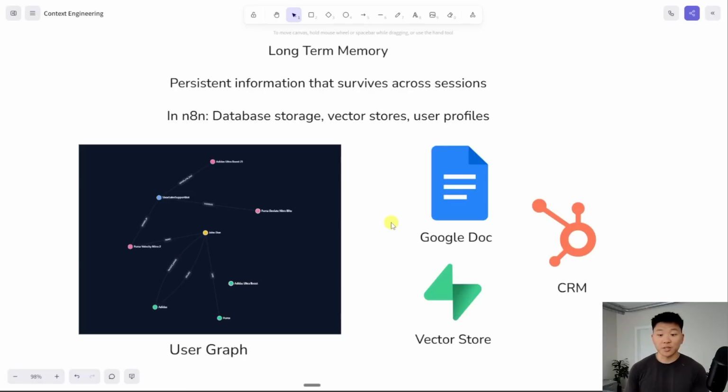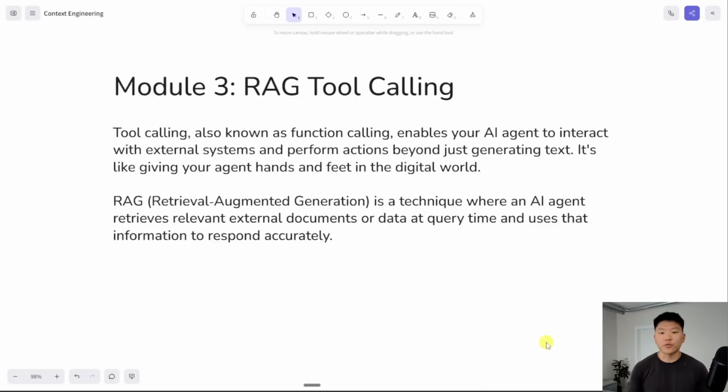You can also really simply just store memories in a Google Doc, and then you can tell your agent, this is a Google Doc with long-term memory about user A. If you want to look up information, use that tool. It could also be a vector store, which would be more of a chunk-based retrieval, or it could also be something like a CRM, where when a request comes in, you're going to look up that lead or that client in the CRM, find out information about them, and then use that to tailor your response back or the actions you need to take.